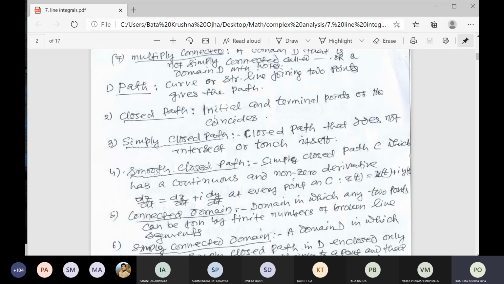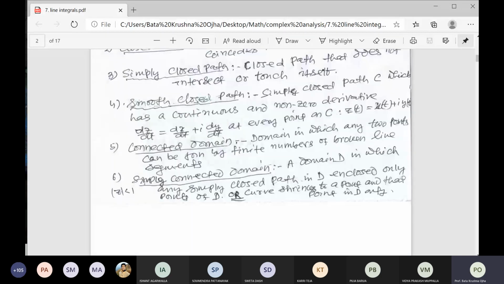That is called a smooth closed path. Example, a circle is the best example. A circle is a smooth closed path because at every point of the circle we can draw the tangent, or every point of the circle gives a different direction. So it has continuous and non-zero derivatives at every point on C.